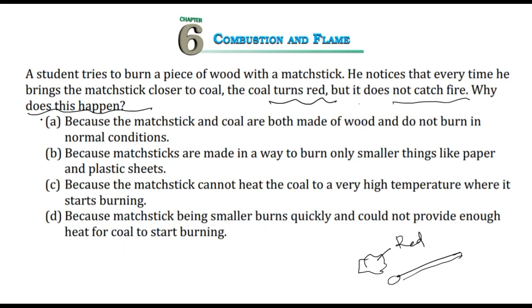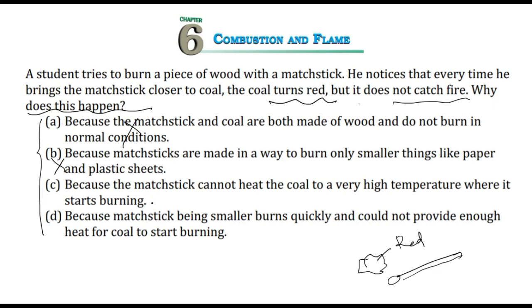Now after reading these things, you will find that because matchsticks are made in a way to burn very small things like paper, this is not a correct answer. You have to find the most appropriate answer, best of the 4. Because the matchstick and coal are both made up of wood, it's also not correct. Because the matchstick being smaller burns quickly and does not provide enough heat for coal to start burning.